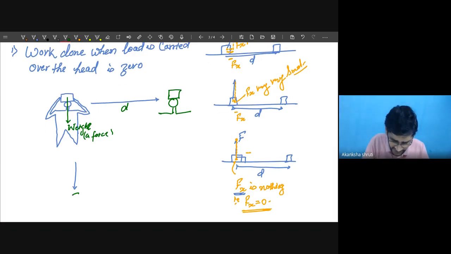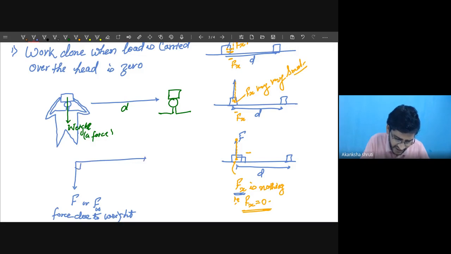So this force may be denoted as F, or weight W you may also denote, but why not denote it W? Because W denotation is used for work, so put F small w here. So force due to weight. Now what is the displacement?